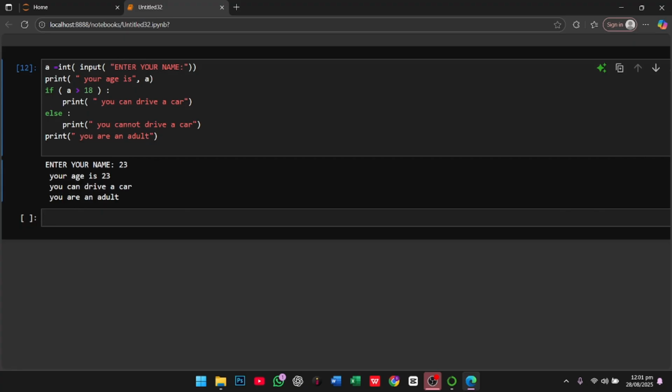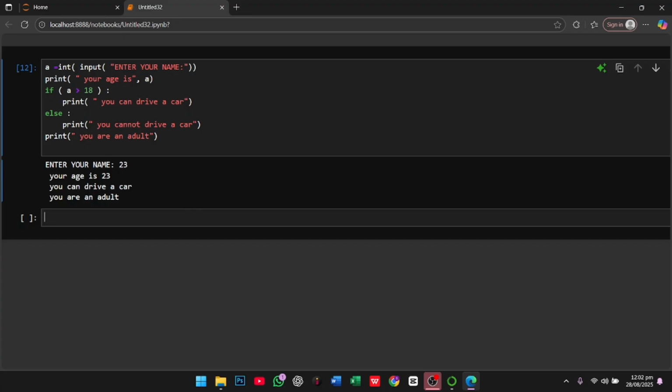Now move to the third step. Here it checks that your age is 23, which is greater than 18. So our first block executed, so it prints "you can drive a car." And then it moves directly to print "you are an adult," because in this if-else statement, only one block executes at a time. If the if statement is true, then it executes, or if the if is not true, the else statement executes.